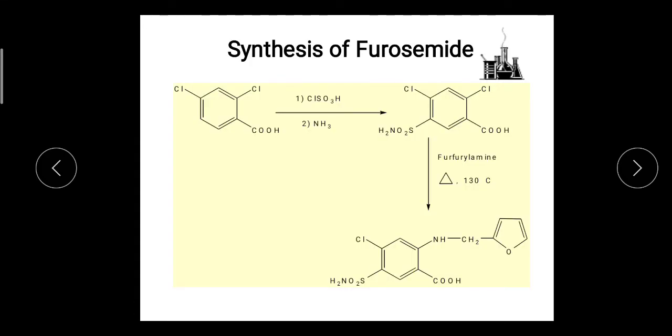Next part under the loop diuretics is synthesis of furosemide. Furosemide is synthesized in a simple manner from 2,4-dichlorobenzoic acid. This is 2,4-dichlorobenzoic acid, which is converted into 5-aminosulfonyl-2,4-dichlorobenzoic acid.